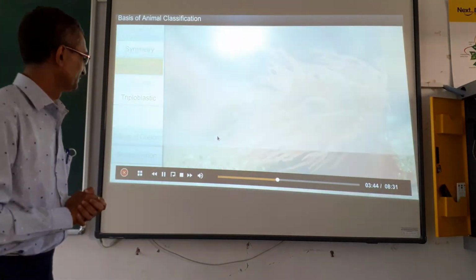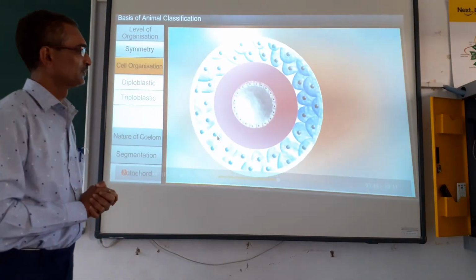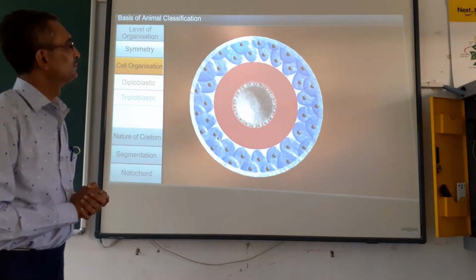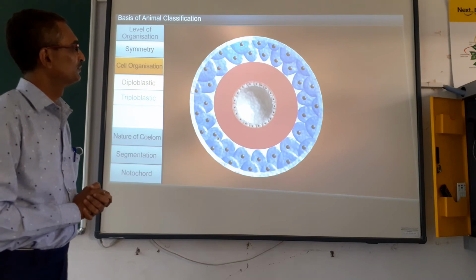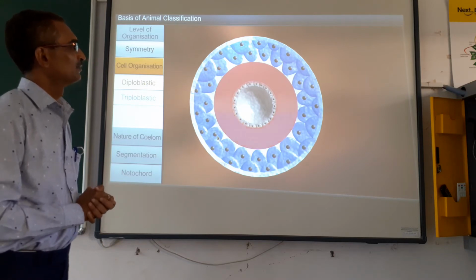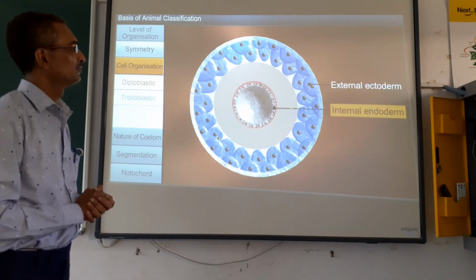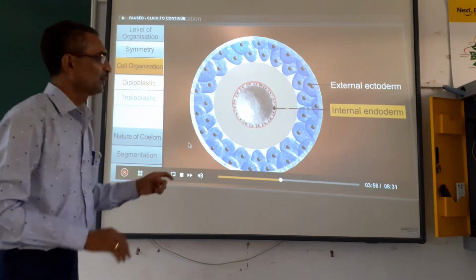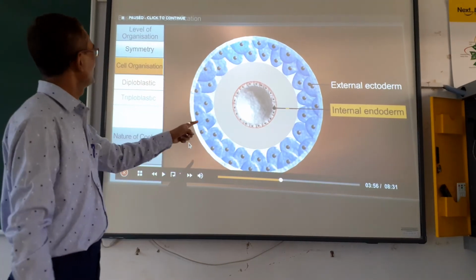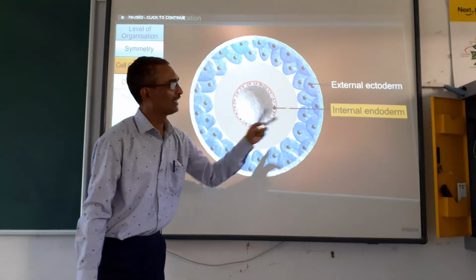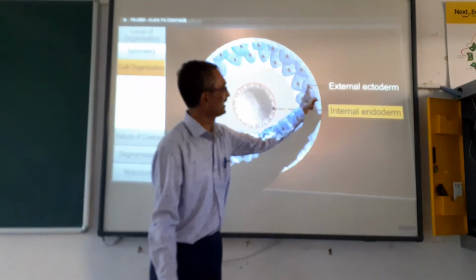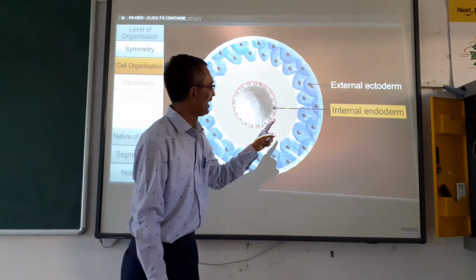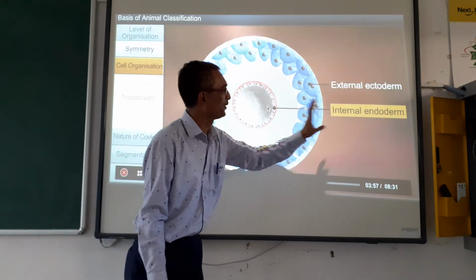Cnidarians have diploblastic organization, where the germinal layers consist of an external ectoderm and an internal endoderm. So in diploblastic there are two germ layers, one external, that is ectoderm, and internal one, endoderm.